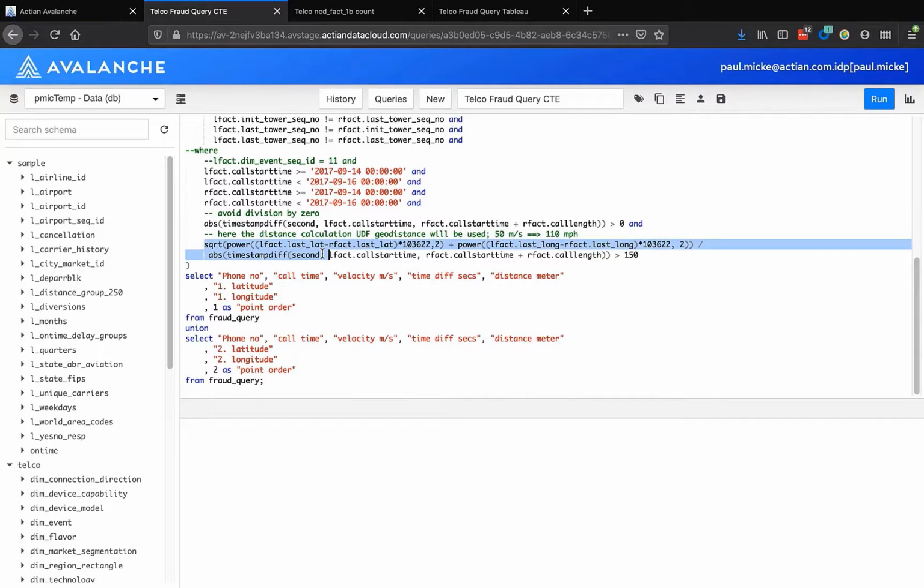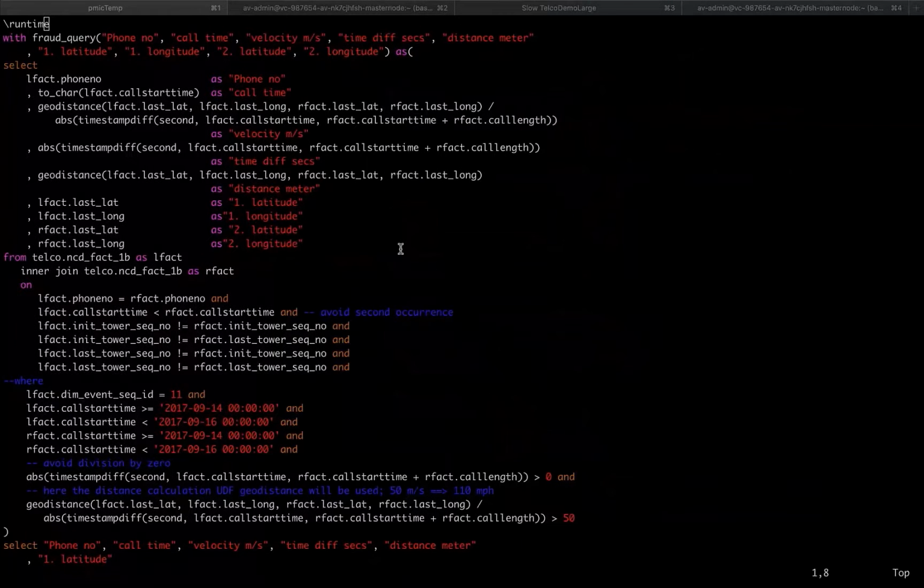Another thing you see here, or you might have wondered about, is this square root expression. The purpose of it was described above. Now, let's look at a more elegant way to execute the fraud calculations by employing user-defined functions, or UDFs, that are available within Avalanche. User-defined functions help to parse complex queries into small segments, more understandable and easier to maintain and debug. For now, let's just show how it works.